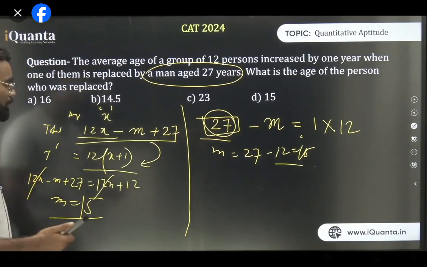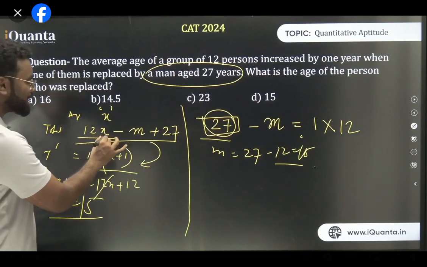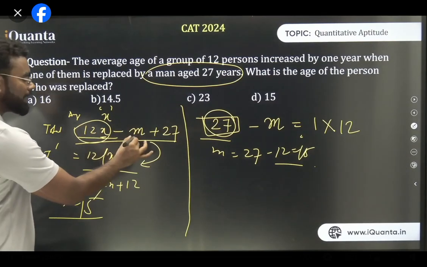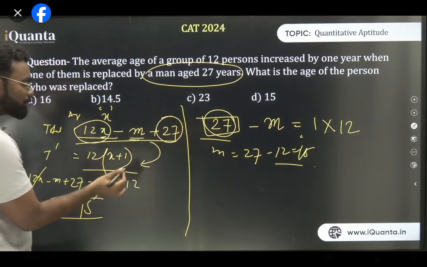And this method, I'm just giving you an equation method. So initially, सोचो उसका average अगर x था, तो total कितना होगा? 12x. फिर m चला गया और 27 आ गया. इसके लिए क्या हो गया? उसका average x plus 1 हो गया.